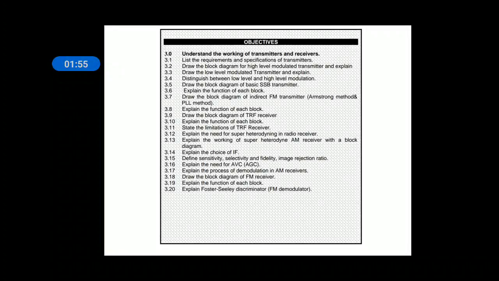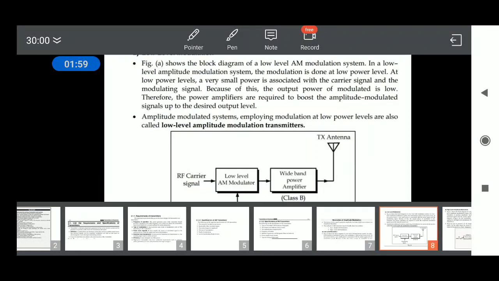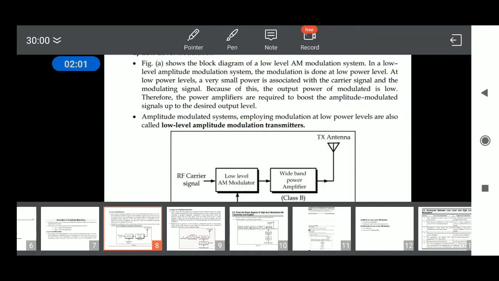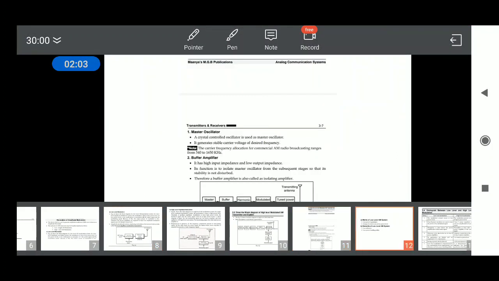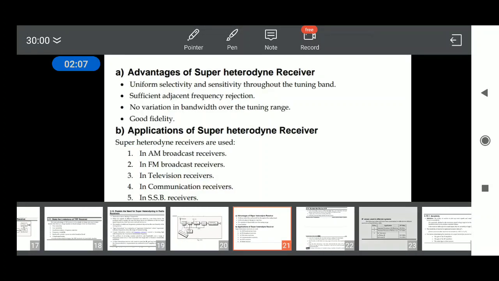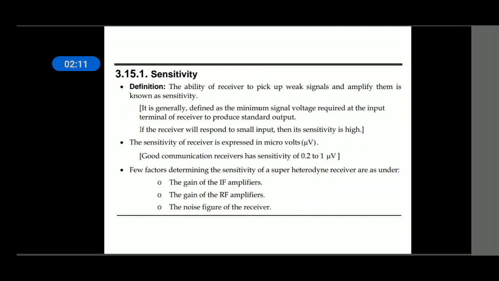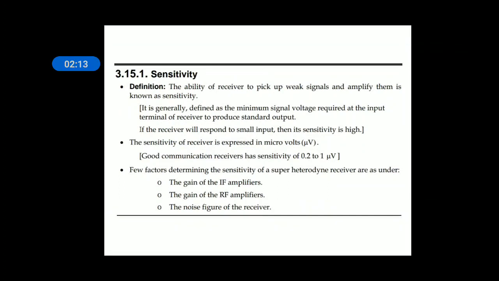What is sensitivity? Sensitivity means the ability of a radio receiver to pick up the weak signals and amplify them.